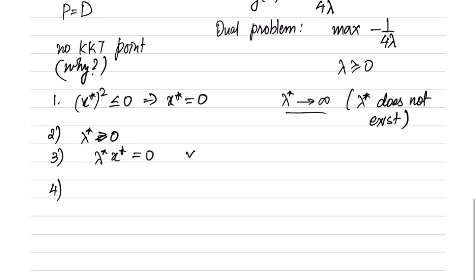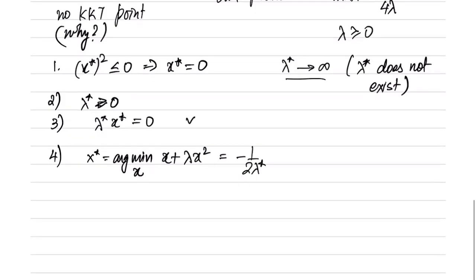But the fourth condition is saying that x star is equal to arg min over x of x plus lambda x square, which is the Lagrangian. So the minimum of this is given by minus 1 over 2 lambda star. So this implies that x star lambda star should be equal to minus 1 by 2, right?